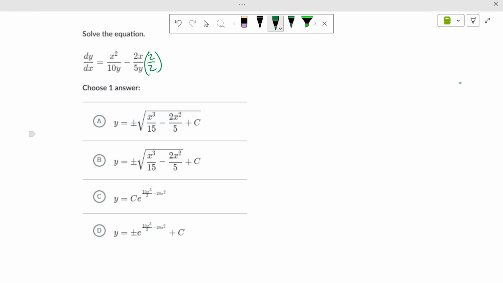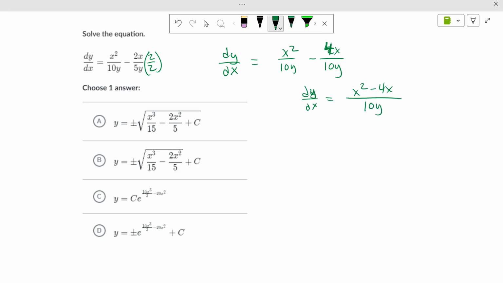Because I want one instance of y on the left-hand side or right-hand side, not 2. So it's x squared over 10y minus 4x over 10y. So dy/dx equals x squared minus 4x all over 10y as one instance.